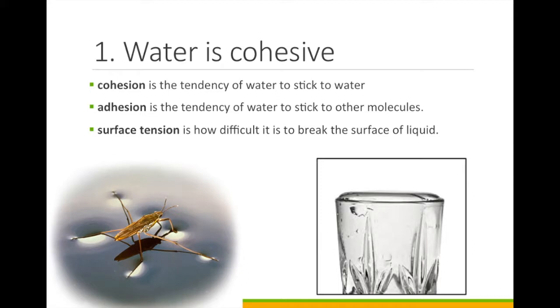Because water molecules are sticky to each other and other molecules, they give water a high surface tension. The water strider on the left is so light that it can sit on top of the water. Have you ever filled a glass of water just a little too full? If not, go try it. The water will actually stay in the glass slightly above the edge because of the surface tension. It's sticking to itself.